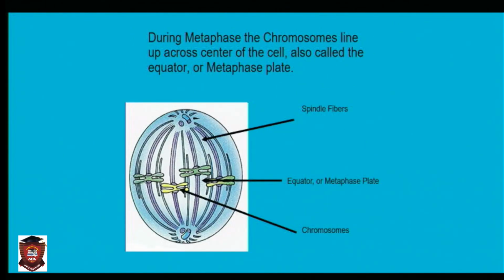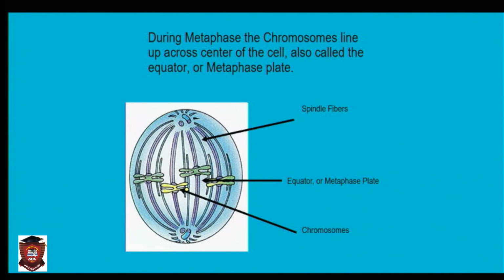Now, let me explain this because some textbooks go deeper: early metaphase and late metaphase. Early metaphase is similar to late prophase, because in prophase the chromosomes attach at the spindle.